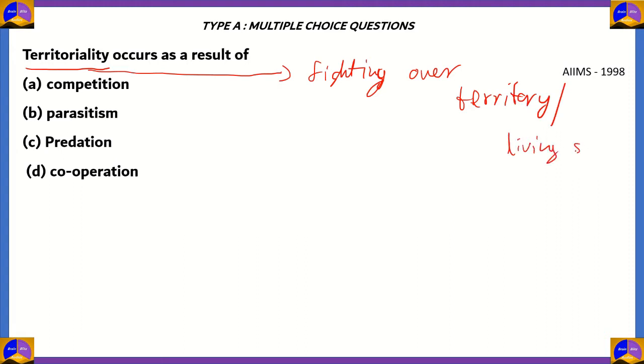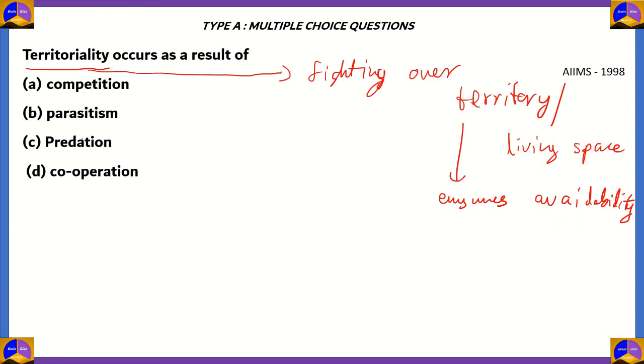So you need access to food, water, and a good shelter, etc. So you need living space, and animals fight over that. This is done by animals in order to ensure availability of the above mentioned resources like food, water, shelter, etc.